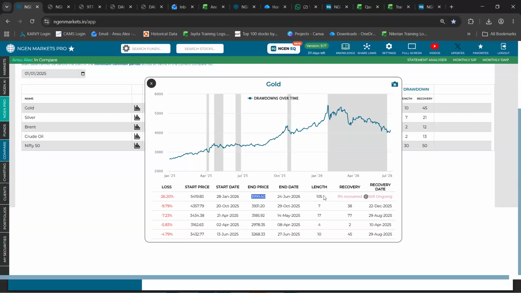And this loss continued for a total of 105 days, which has still not been recovered. It is still only 9% recovered. Hence, the number of days to recover and the recovery date has not yet been mentioned.